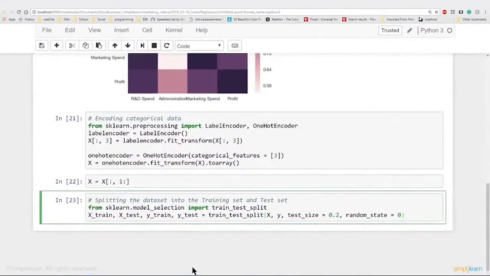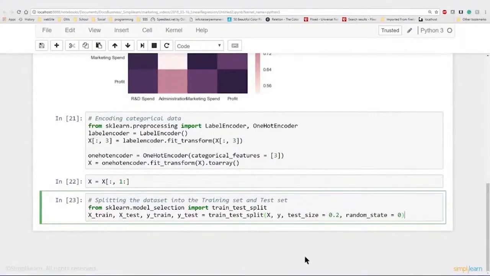So from the sklearn model selection, we're going to import train test split. You'll see that we've created 4 completely different variables: capital X train, capital X test, lowercase y train, lowercase y test. That is the standard way they usually reference these when doing different models. X is our data going in: our R&D spend, our administration, our marketing. And y, which we're training, is the answer. That's the profit, because we want to know the profit of an unknown entity. So that's what we're going to shoot for in this tutorial.